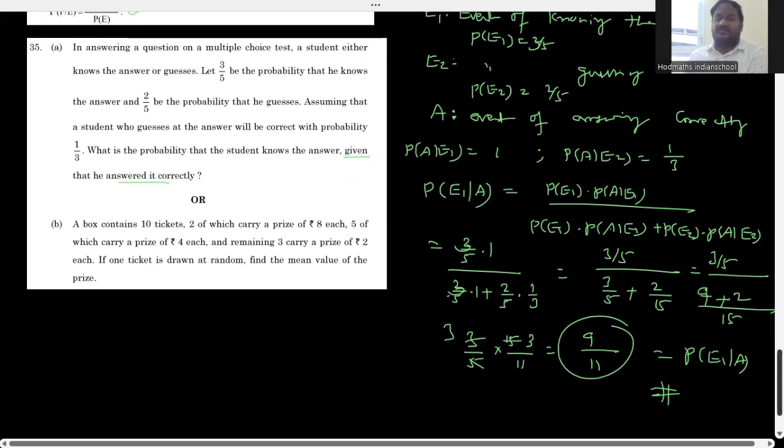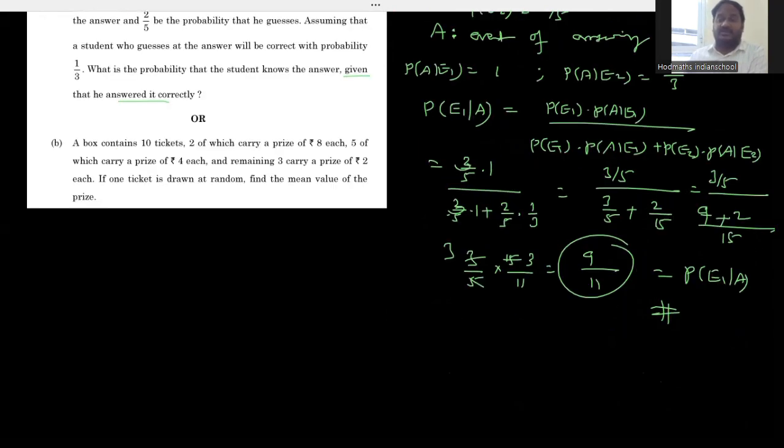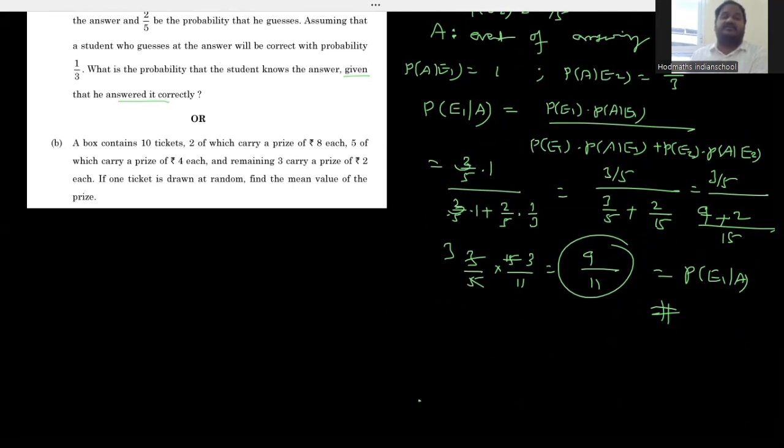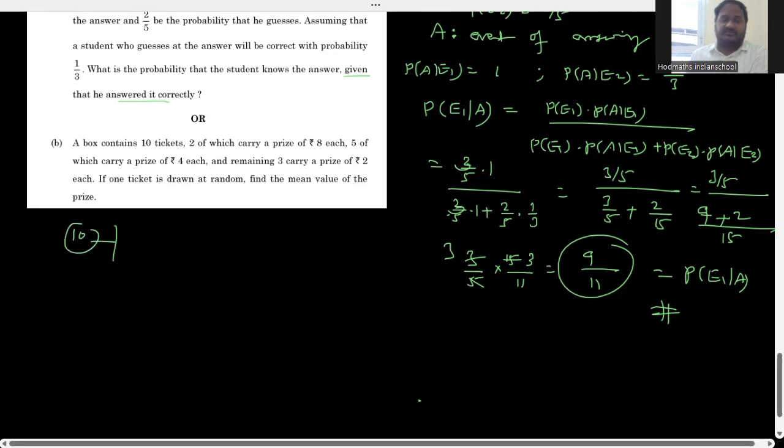Coming to the next, there is one more internal choice question also. What is that internal choice question here? A box contains 10 tickets, two of which carry a price of 8 rupees each, five of which carry a price of 4 rupees each, and the remaining three carry a price of 2 rupees each. There are totally 10 tickets. Out of these 10 tickets, how are they distributed?